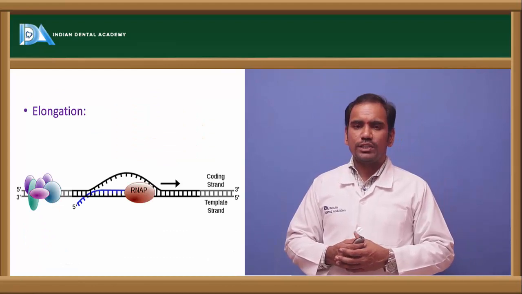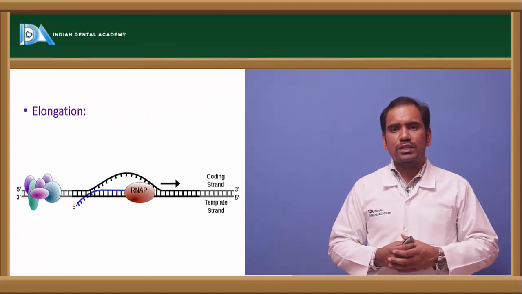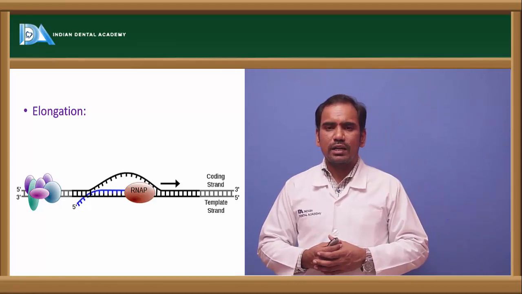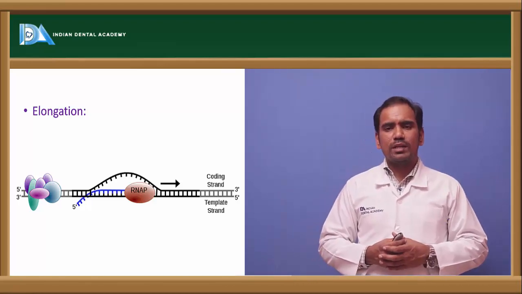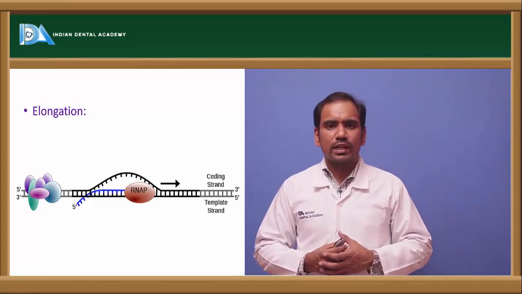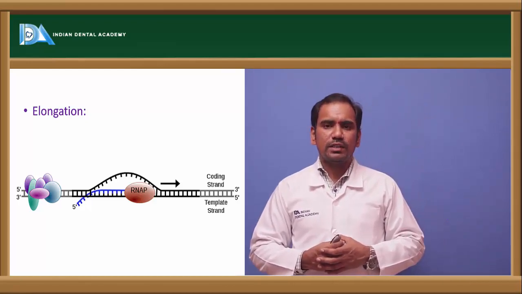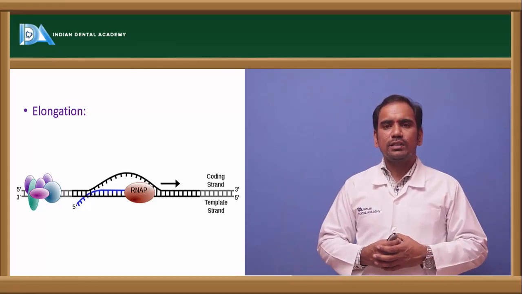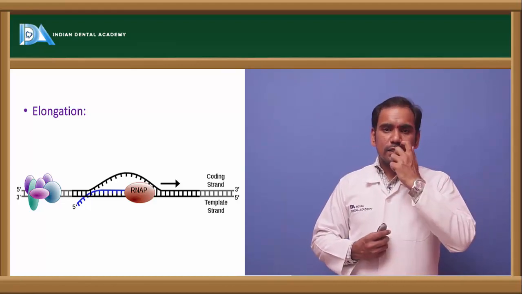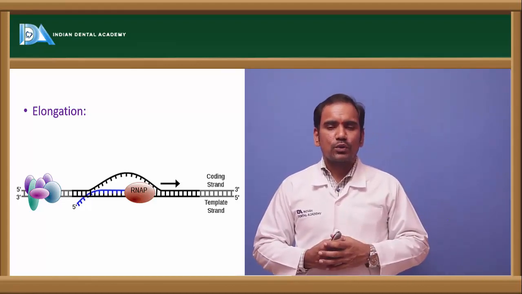Coming to elongation. Once the promoter region is recognized by the RNA polymerase, note that RNA polymerase is a multi-subunit enzyme. It has 2 alpha, 1 beta, and 1 beta prime subunits. In addition, it also has 1 sigma subunit.